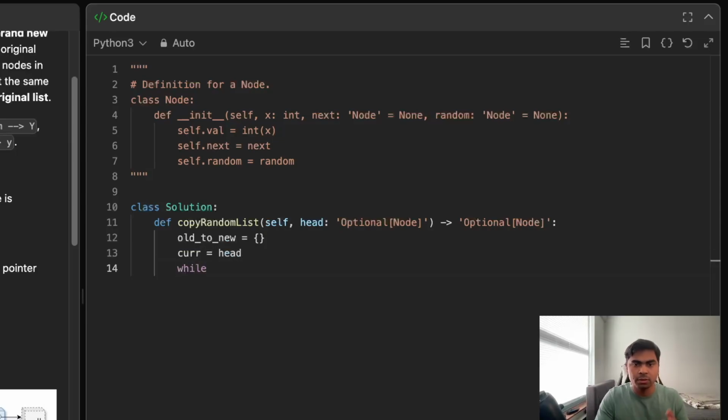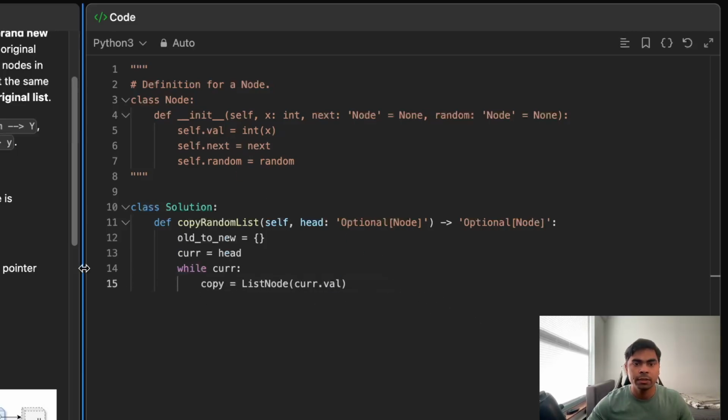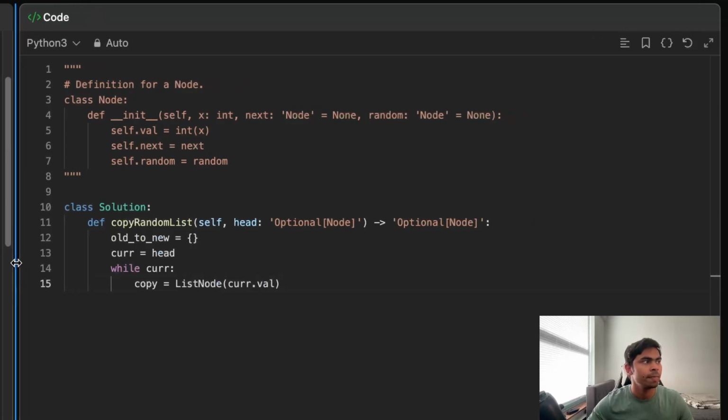It has nothing to do with the logic, just while cur. Now I'm going to create a copy of the list node with cur.value. That's what it says, and it doesn't look very nice, so I'm just going to shift it a little.